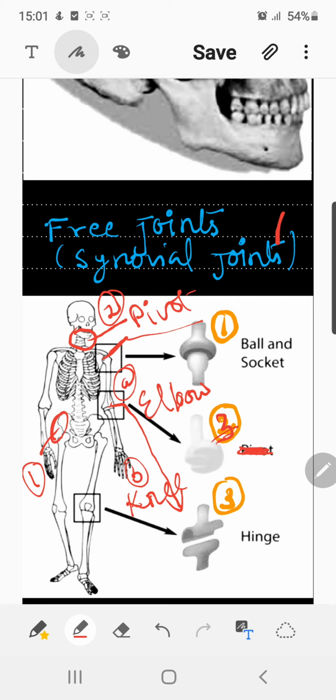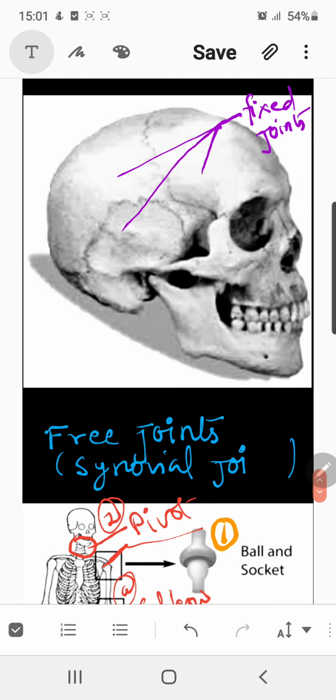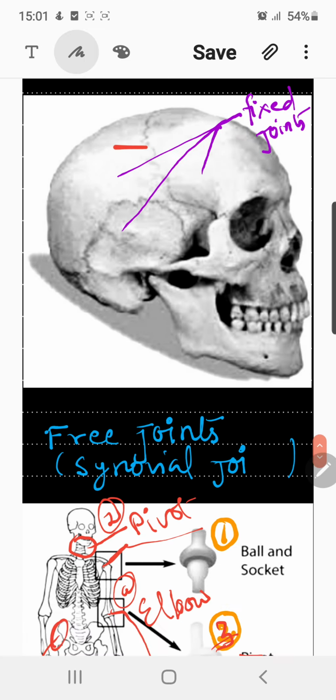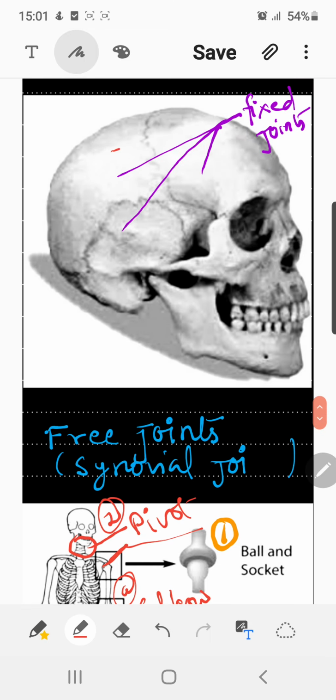And the next example is of the immovable joint, which is about the skull. Here you can see the bones which are fixed, they can't show movement.